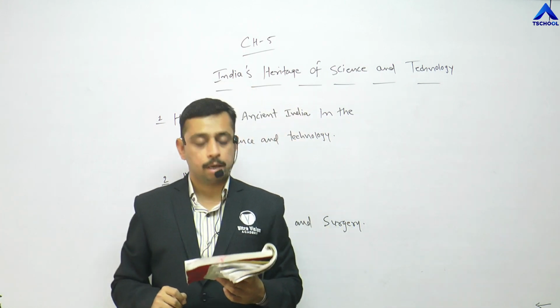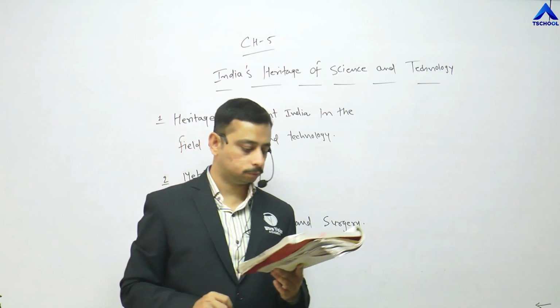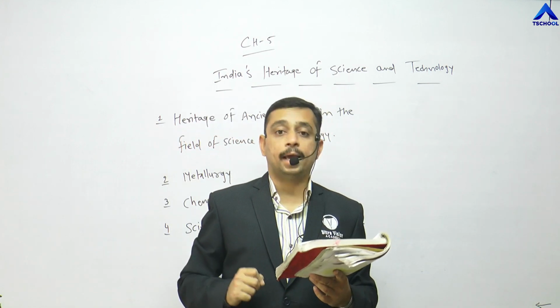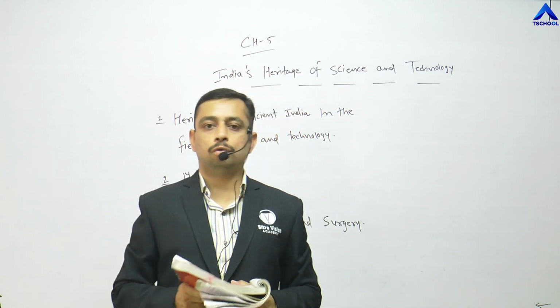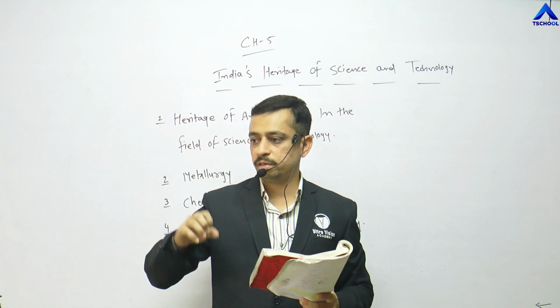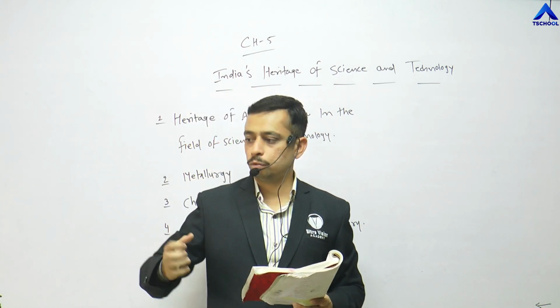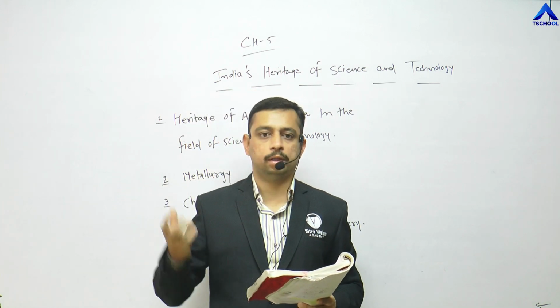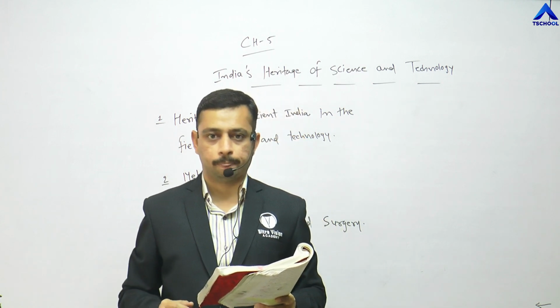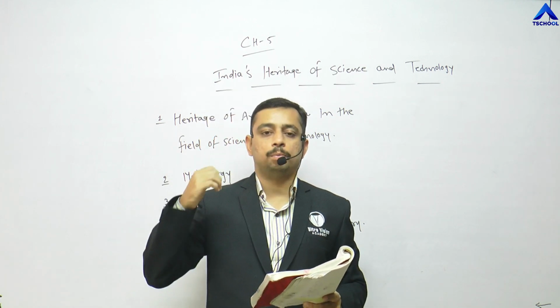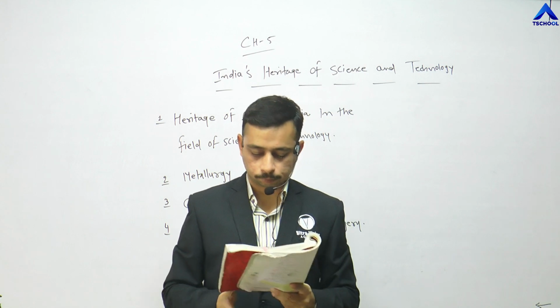Next topic, chemistry. Chemistry is an experimental science. As you know, chemistry is all about different chemicals getting mixed up, creating new chemicals, new bonds, all those things. That is why it is an experimental science.